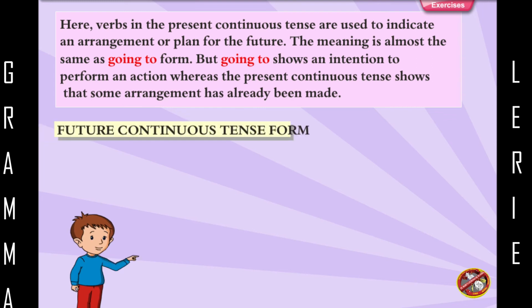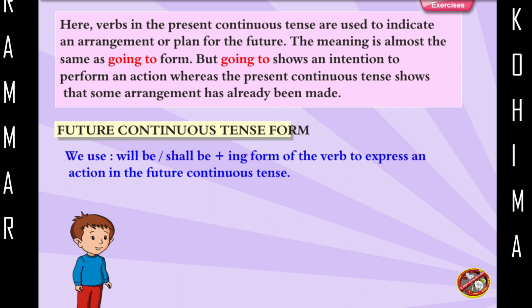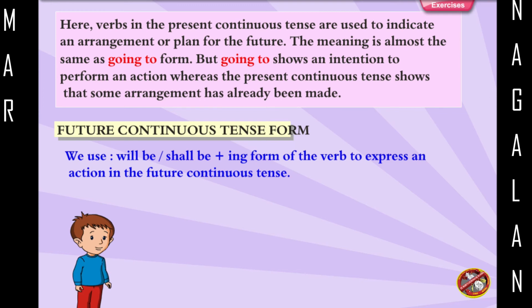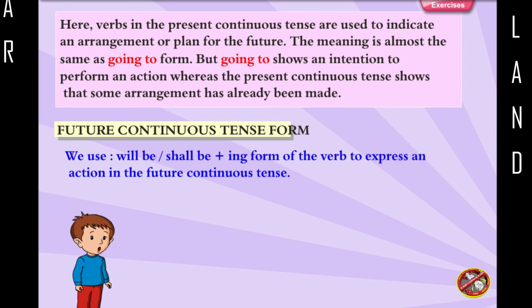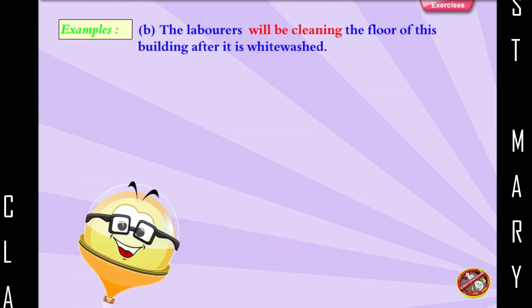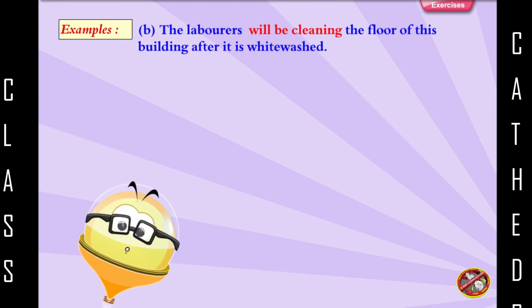Future continuous tense form. We use will be, shall be plus the ing form of the verb to express an action in the future continuous tense. Examples: The ship will be sailing to Singapore soon. The laborers will be cleaning the floor of this building after it is whitewashed.